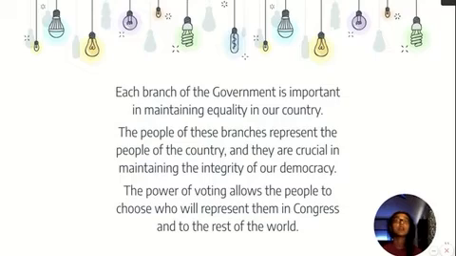Each branch of the government is very important in maintaining the equality in our country. Our democracy is very important to how the country operates, and the people of these branches, they represent the people of the country, and they maintain the integrity of our democracy. This is why it's so important to vote when we can, because the people that we elect into office, into Congress, and as president, are people that not only represent us, but they also represent us to the rest of the world. And they're the people that choose what we can do. They're the people that choose our rights. And we want to make sure that those people are reflective of what we believe in.